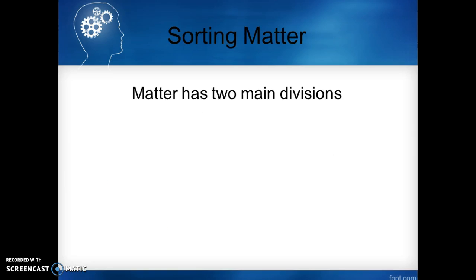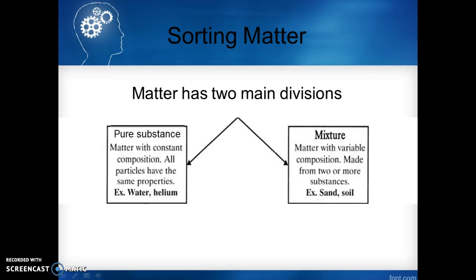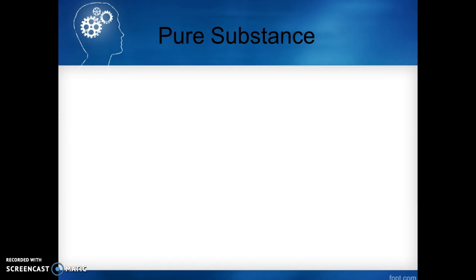Sorting matter. Matter has two main divisions. The first one being pure substances. Pure substances are matter with a constant composition. All particles have the same properties. So, for example, water or helium. Versus the other division of mixture. Mixtures are matter with variable composition. So, those are made from two or more substances, such as sand and soil.